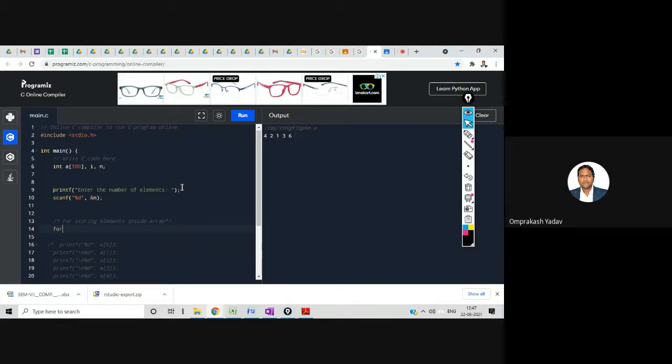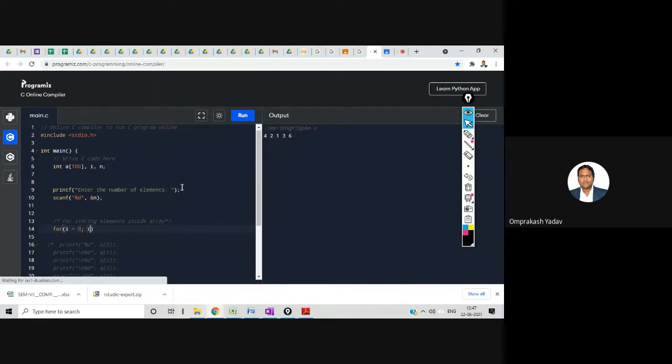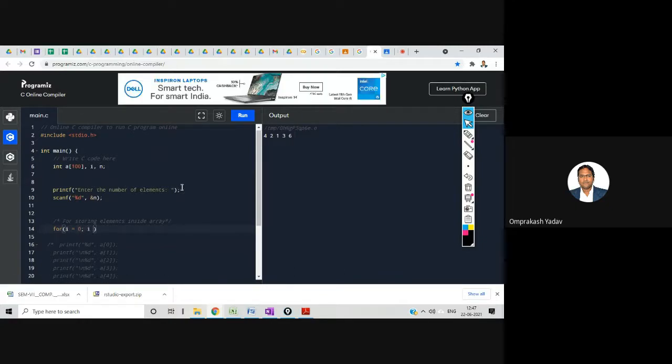For i equal to 0, right? Because index numbers start from 0. i less than n, whatever value is there inside this n, i plus plus.